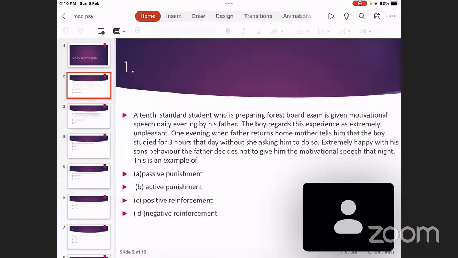So if father and mother are always fighting and using abusive words, the child will observe that behavior, internalize that kind of behavior and go and use such abusive words with his friends at school. So that is what is called social learning theory. So in child development, it is very important to behave yourself in front of the child. Don't use abusive language in front of the child. Don't use alcohol or drugs of abuse in front of the child. And don't physically fight in front of the child. That is social learning theory.